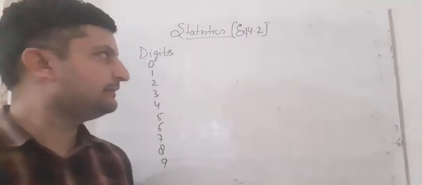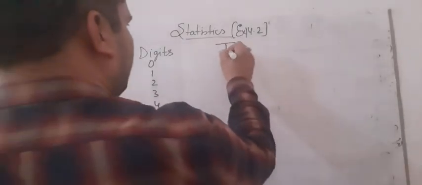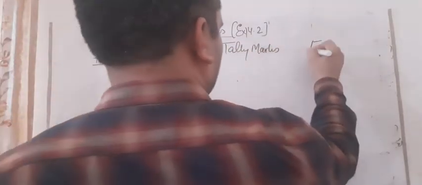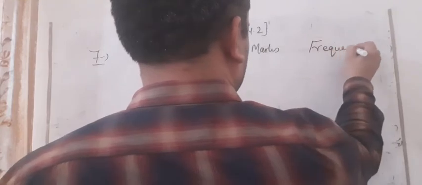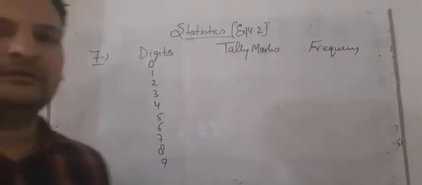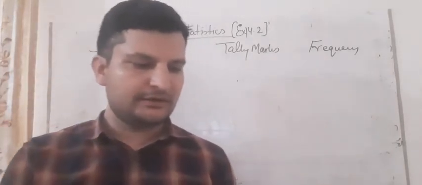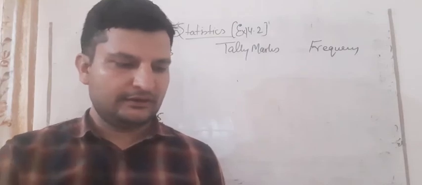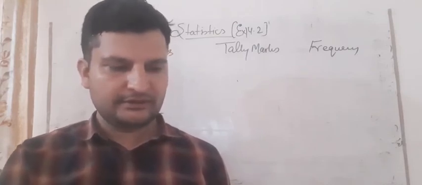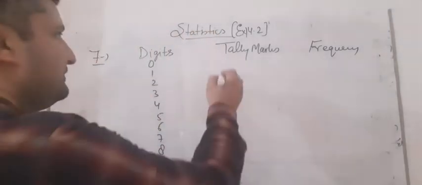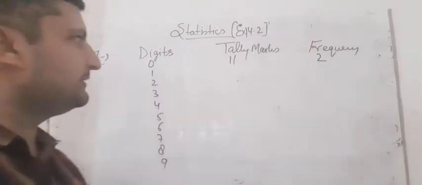10 digits are there, and then tally marks. Again the tables are the same. Then frequency, we have to find the frequency. Now the digit 0, how many times 0 is coming, we have to include it. There are 2 zeros. How many ones are there?